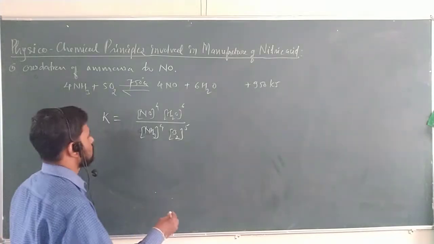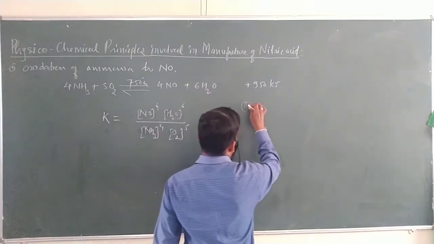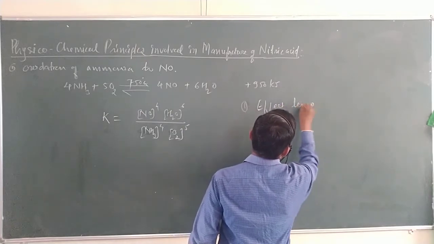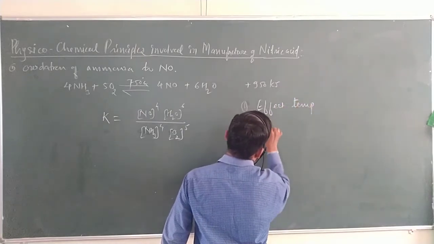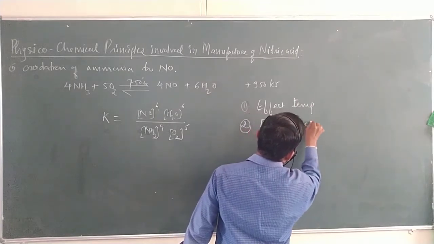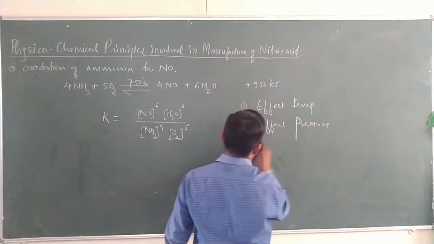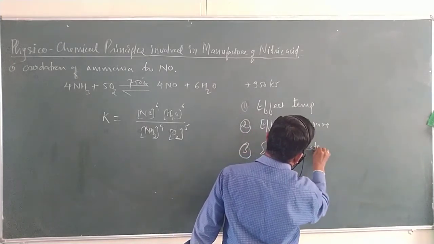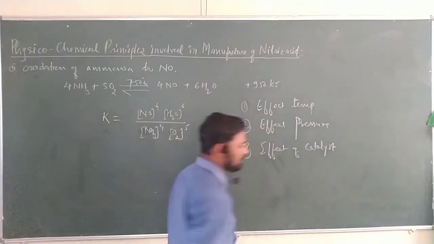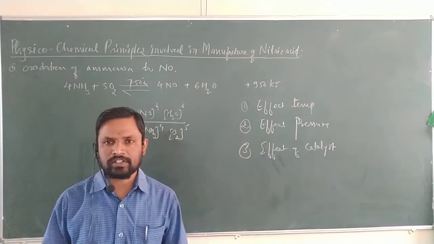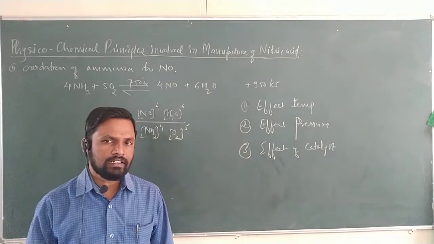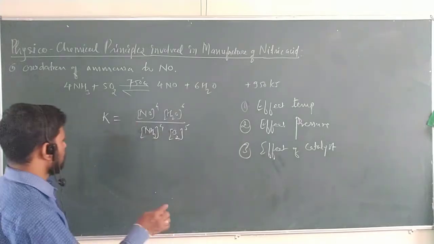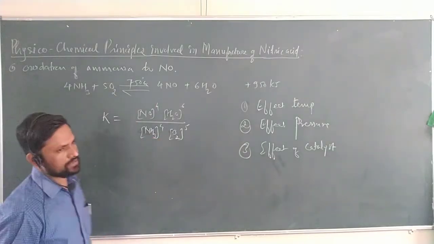So, here we are going to study three different parameters: first, the effect of temperature, second, the effect of pressure, and the last one, the effect of catalyst. Finally, we are going to see the favorable conditions for the manufacture of nitric acid. At the end, we are also going to see the applications and uses of nitric acid. Here we can see first, the effect of temperature.